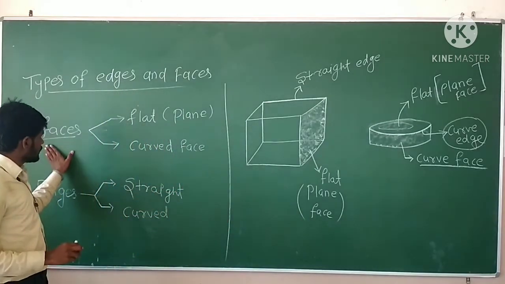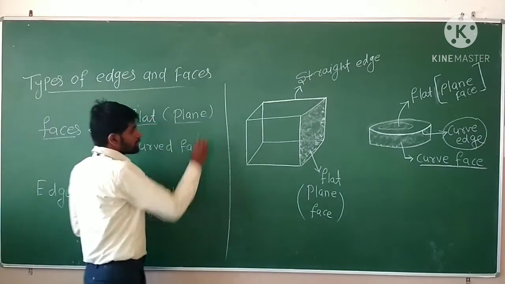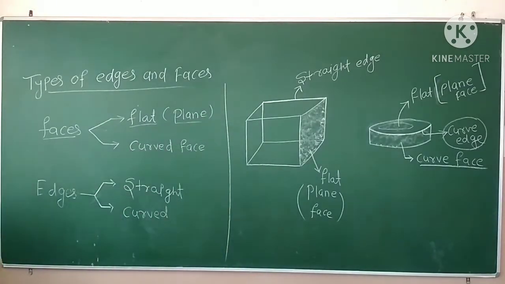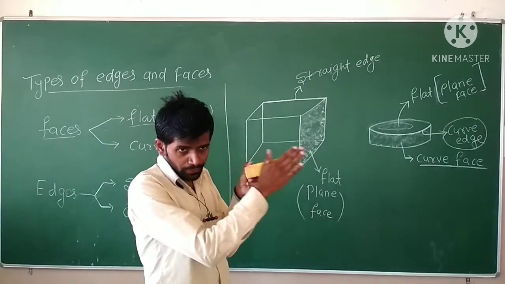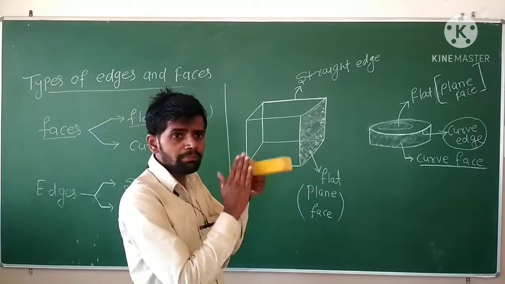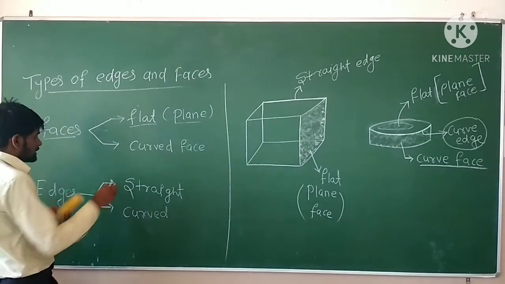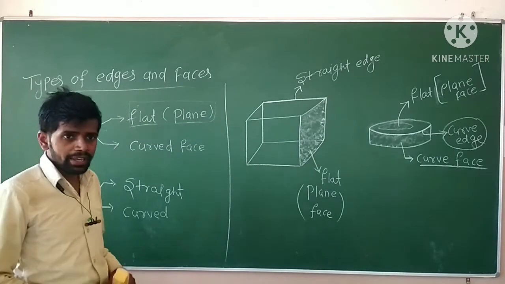Okay. So there are two types of faces. First one is the flat surface, that is also called the plane surface. What does plane surface mean? Look at this duster. As you can see, this is a smooth surface. It is a flat surface. It is a completely plain surface. That is called a plane face.